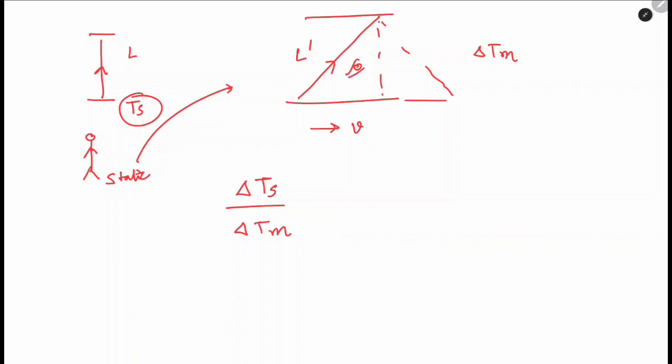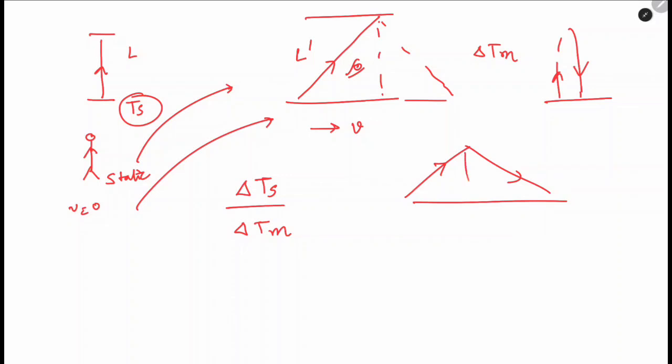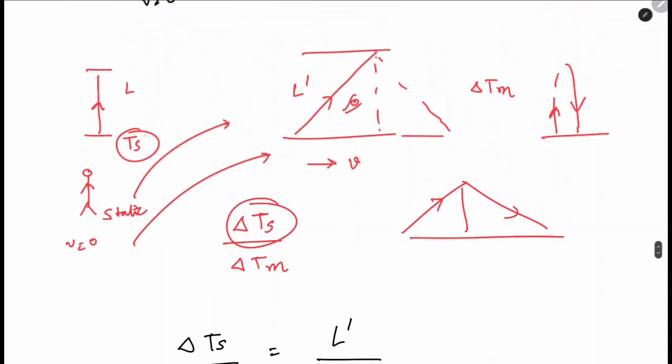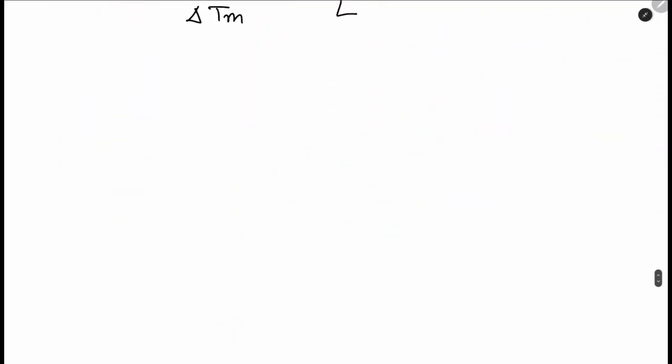For him, the light has gone up and has come down, and it took time t. But for this man, static over here, according to him, the object went something like this and then came back. So ts, for the person standing static, would be equivalent to L prime, and tm will be equivalent to L, where ts is time with respect to the person standing and tm is time with respect to the person moving with velocity v. Okay, so let's do it.